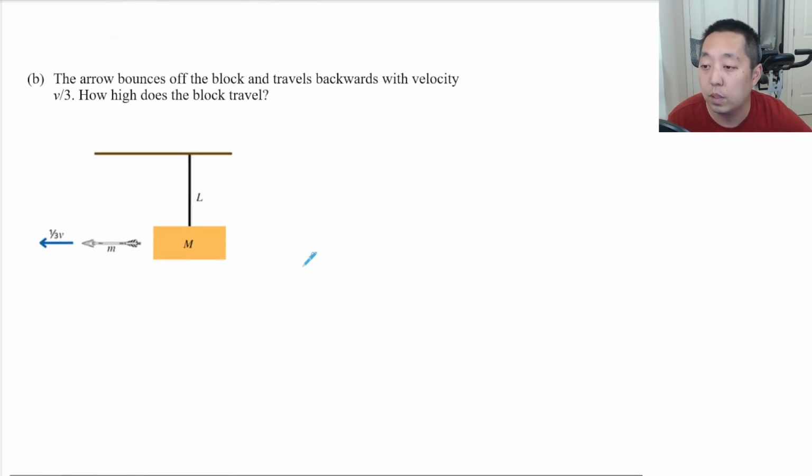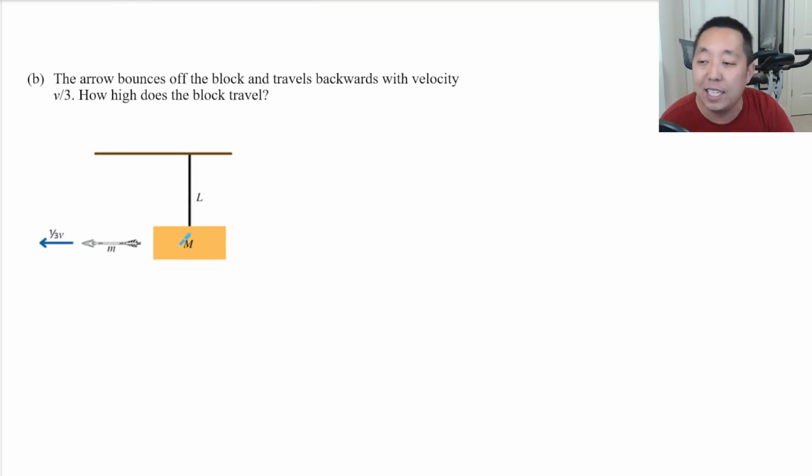Cool. Now this is a different scenario. Instead of the arrow sticking to the block, the arrow bounces off the block and travels backwards with velocity v/3. How high does the block travel? So now we have a different scenario. This guy we'll call v2 also, but it's just the block. The arrow is deflecting. It's bouncing off of that.